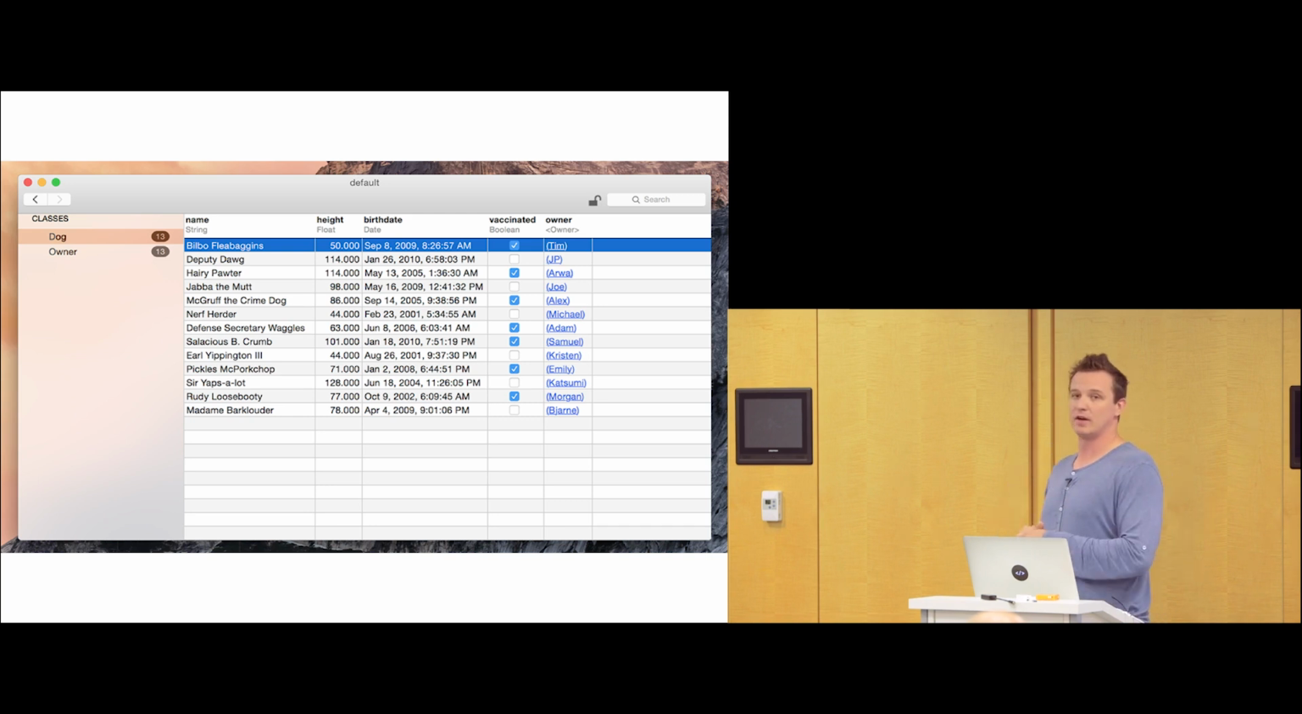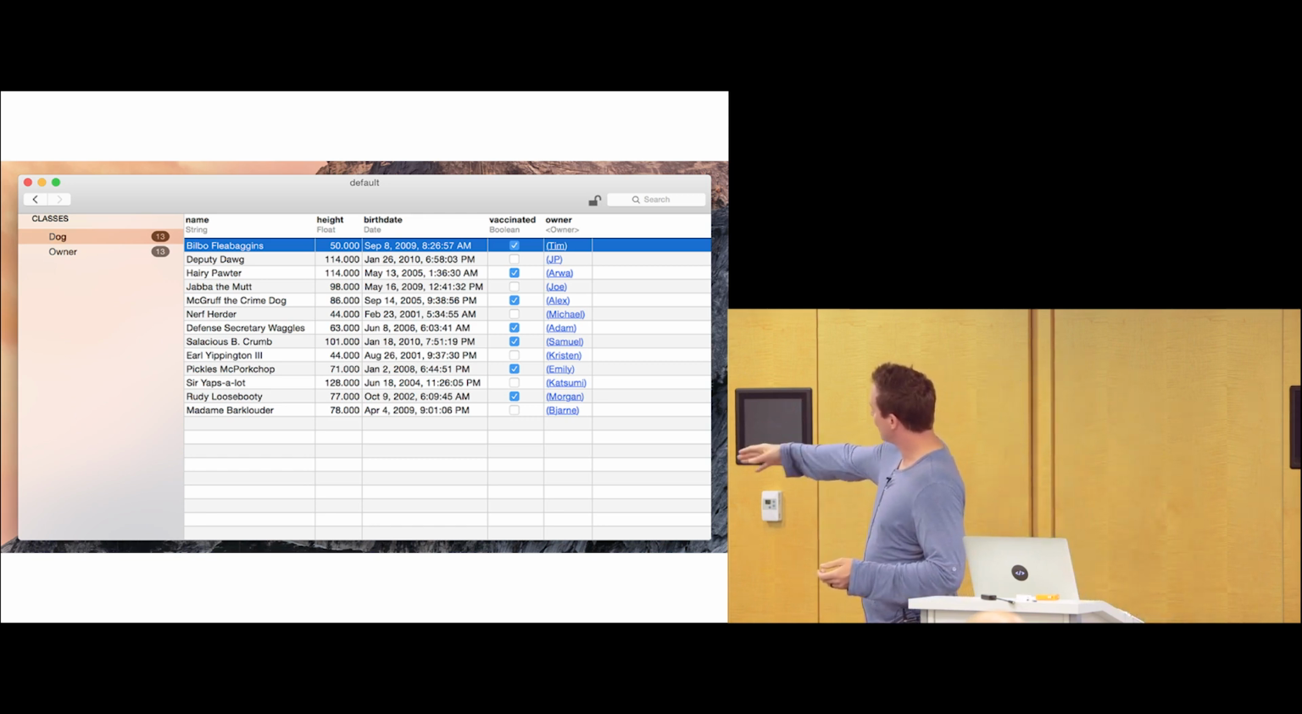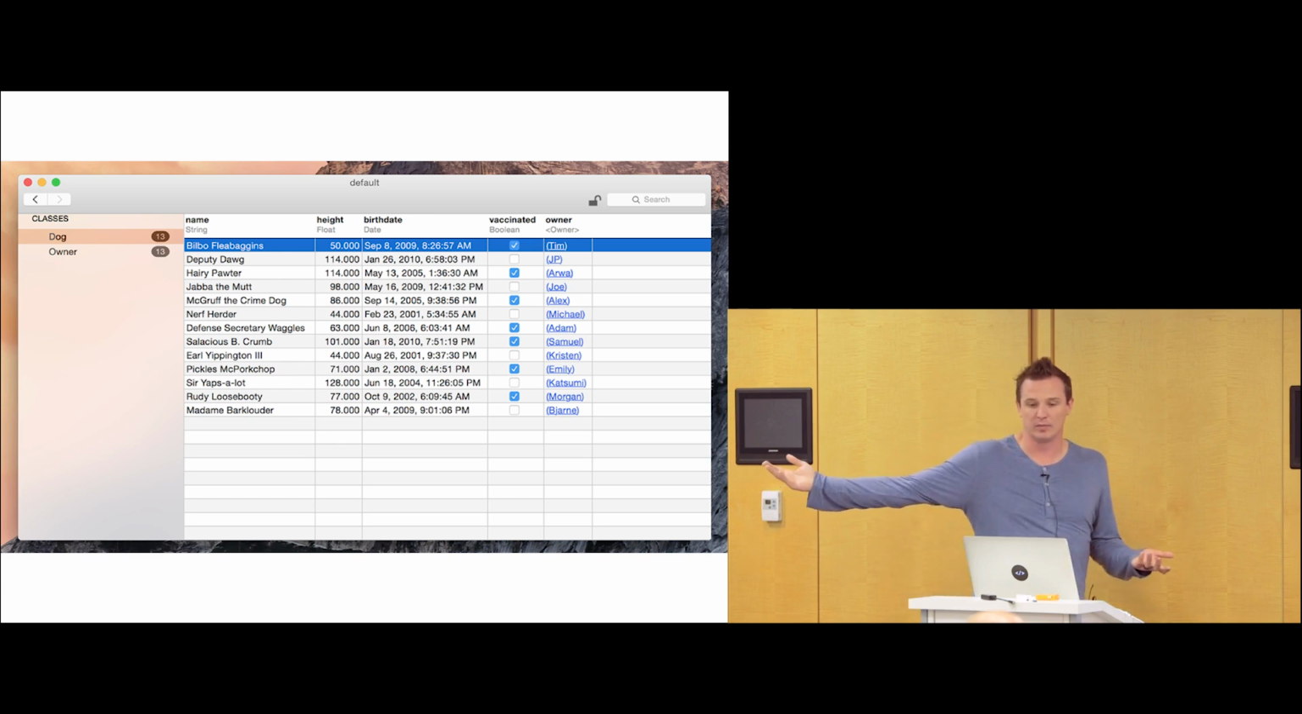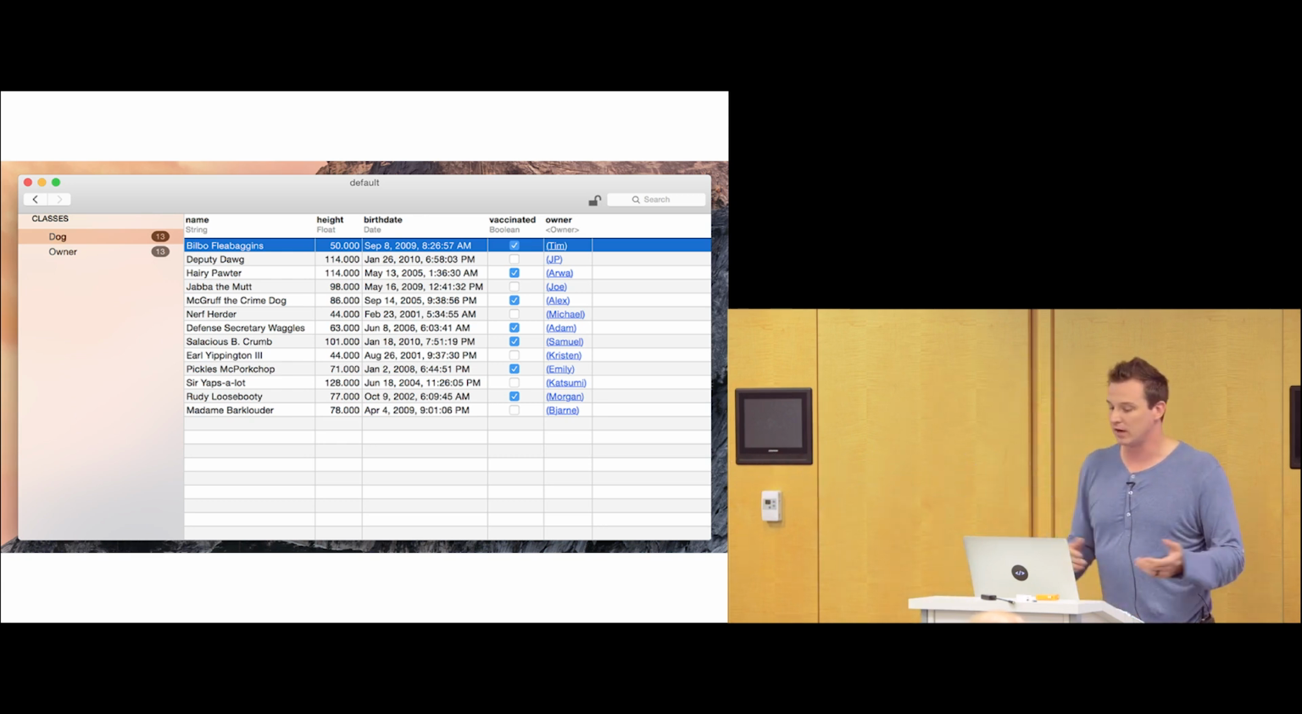You can actually double-click these values and edit them and so forth. There is a Boolean value that shows up as a checkbox. And then we have a relationship here, which is the owner of said dog. You can actually click on that, so it's like a link in an HTML page. And it'll take you directly to that owner itself. So you can actually interact with the data.